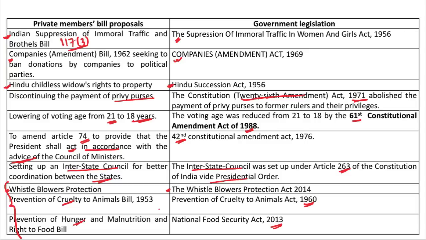They have to pick up right issues and also should have the skill to formulate a bill in accordance with the constitutional provisions. If the private members have taken sufficiently important issues, then that will stimulate public opinion on the matter. And if sufficient support is garnered, the government will extend support to the bill. For example, in case of transgender rights bill. And even if the government does not extend support to the bill, in the course of time, since the issue is important, the government will be forced to bring a public bill on the issue.